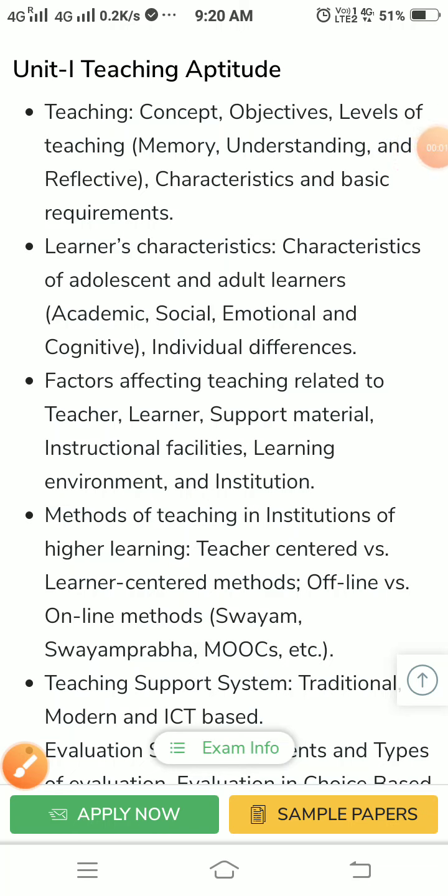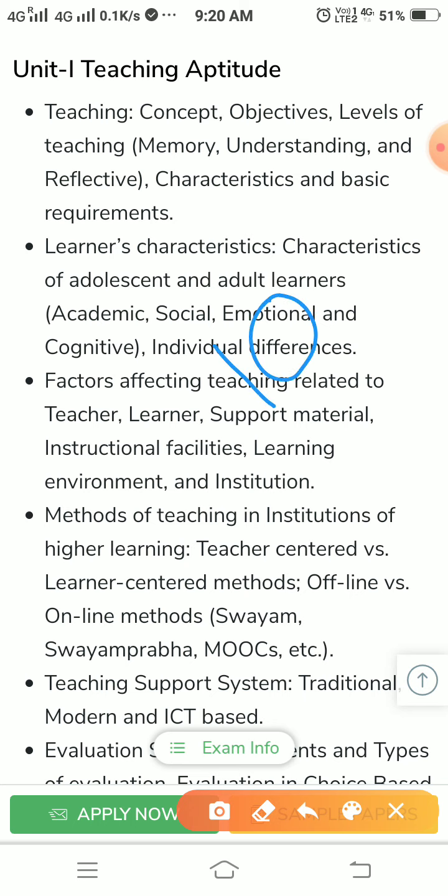Hi dear friends, we discuss the syllabus of paper 1 UGC NET or NTA NET paper 1. As we know, we have 10 important sessions. It's said that from 10 sessions, 5 questions each, total 50 questions. That is the expected number, 50 questions. Among 50 questions, we expect 5 questions from each session. 10 sessions are there.